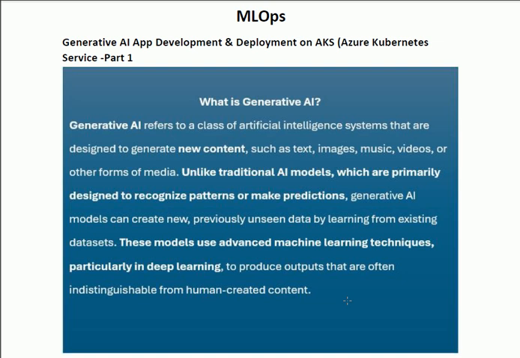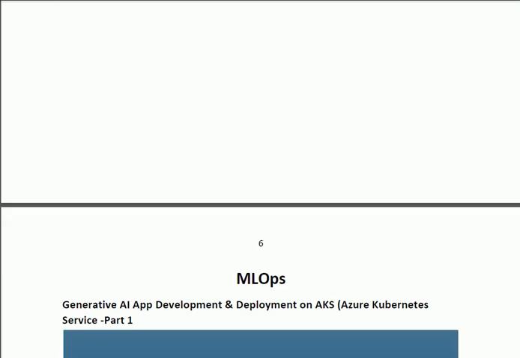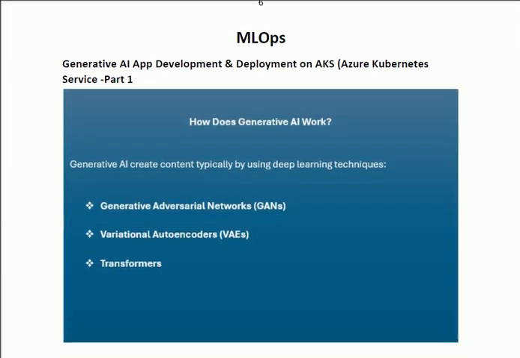Now we shall discuss the techniques used in generative AI. There are three techniques. The first one is generative adversarial network, GANs.